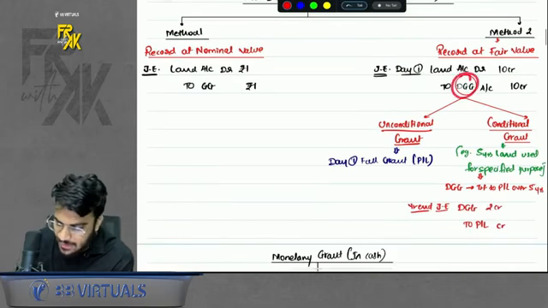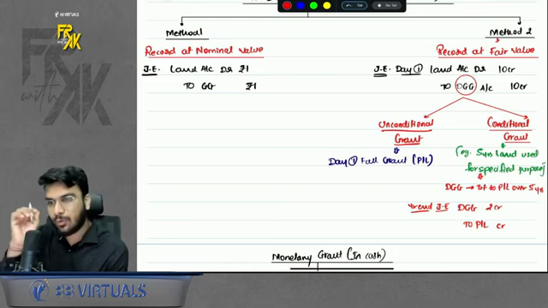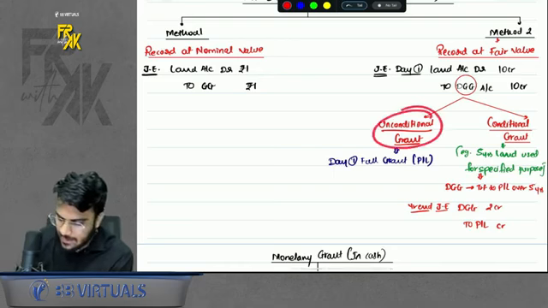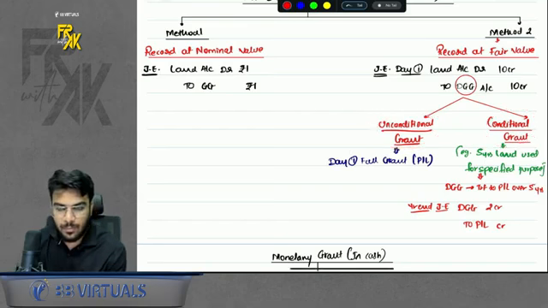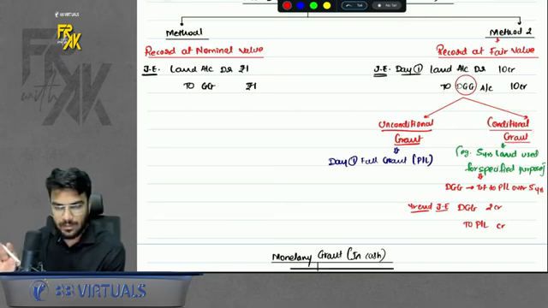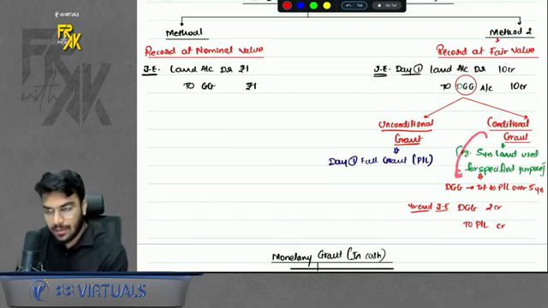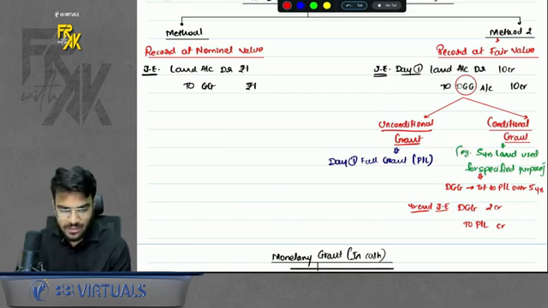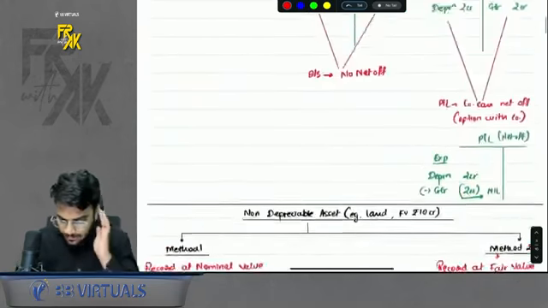So the treatment of DGG in case of a non-depreciable asset depends on the nature of the grant. You will have to check whether the grant is unconditional or conditional. If the grant is unconditional, the full grant will be transferred to profit and loss on day 1 itself. Unconditional means no conditions are attached to the grant. And if the grant is conditional, in that case, you will transfer the government grant over the period of conditions. Let's say the conditions are of 5 years. So you will transfer the grant over a period of 5 years. Simple. Let's proceed. This was the non-monetary grant.